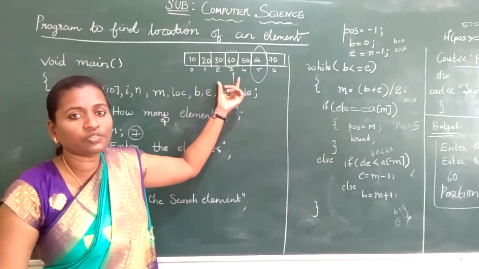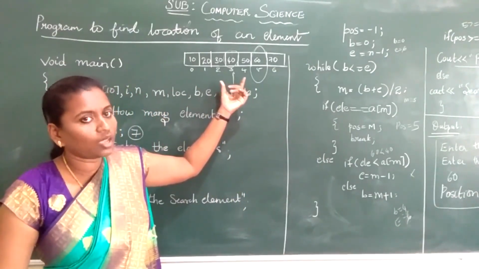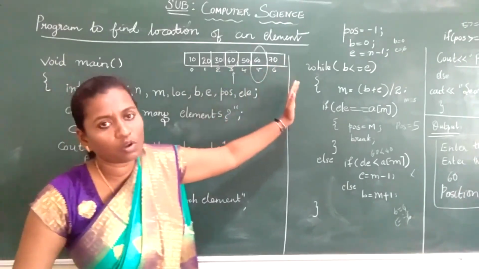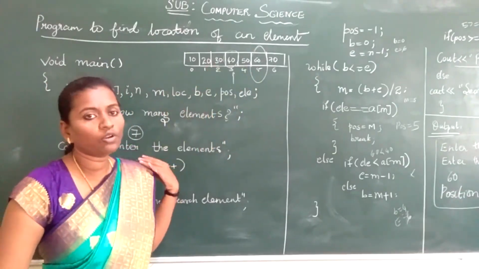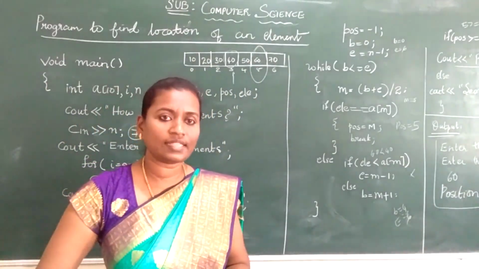In linear search, we will not find a mid, but here we are finding a mid element. We check whether the search element is greater than your mid, then you will go for the upper bound. If it is less than your mid, you will go for the lower bound. Otherwise, if the element is not present in the array, we will say the search is unsuccessful.